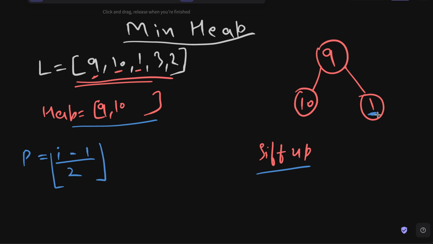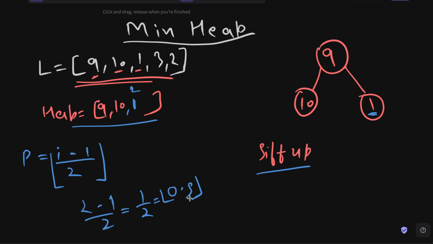So now in the shift up, we will take the index of the 1. Basically we will be placing 1 here immediately after the 10. And then we have i equal to what? 2. So i right now is 2. Now to find out the parent, 2 minus 1 divided by 2 is equal to what? 1 divided by 2 is equal to what? 0.5.